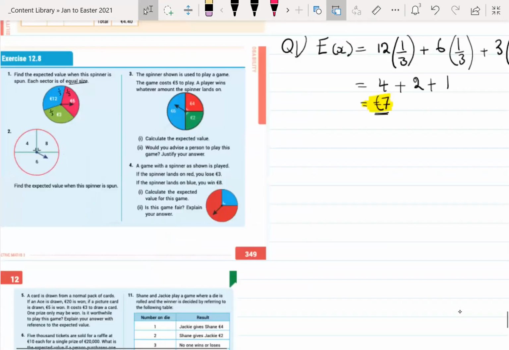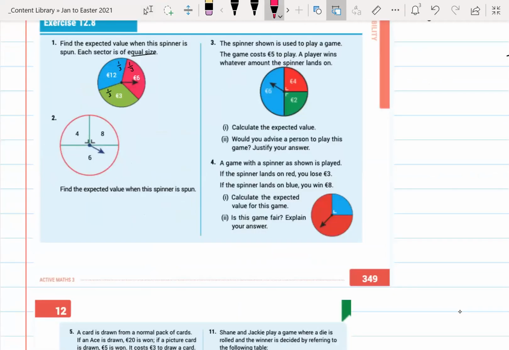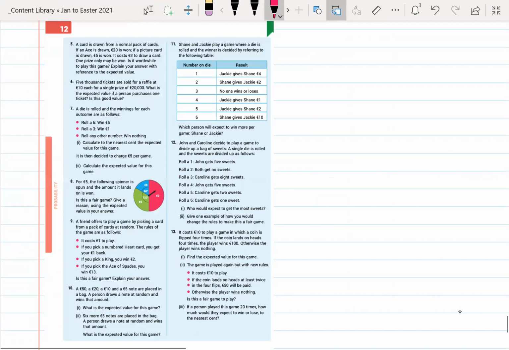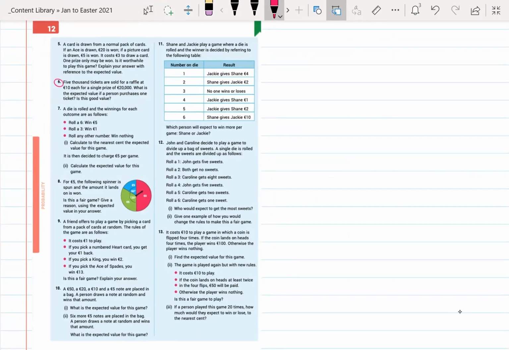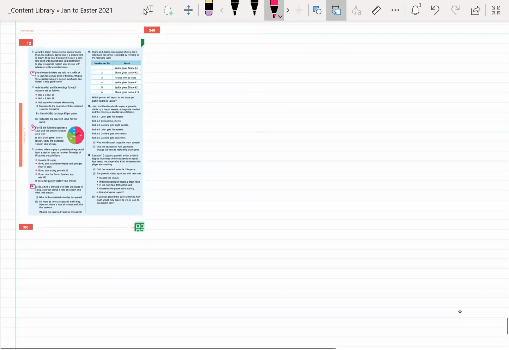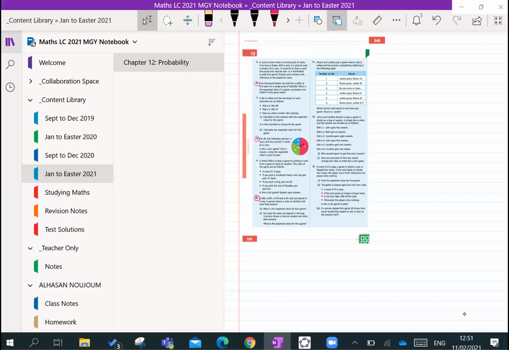Try questions 2, 3, 4, 6, 8, 10. Look, as many of them as you can, okay? So questions 2, 3, 4, 6, 8, and 10. I'll put it up on Teams as well. Try as many as you can and let me know which ones give difficulty.